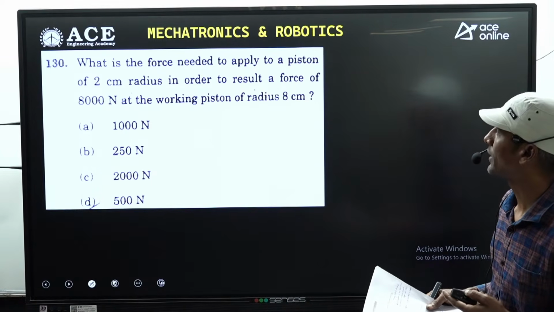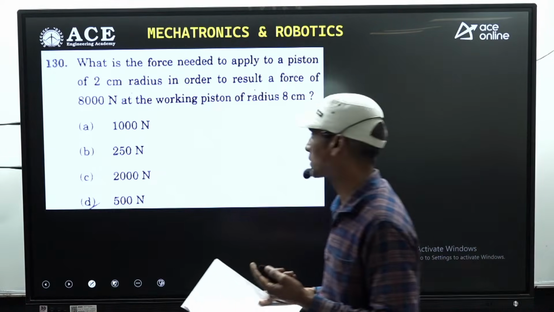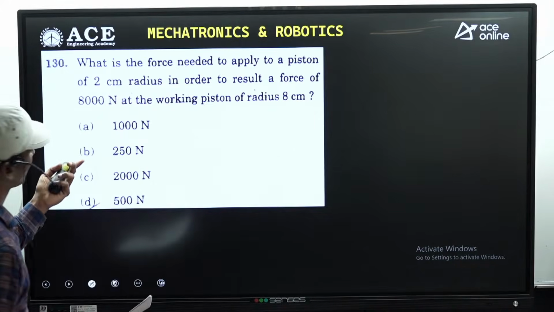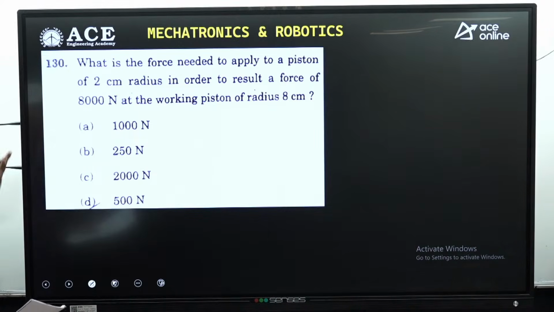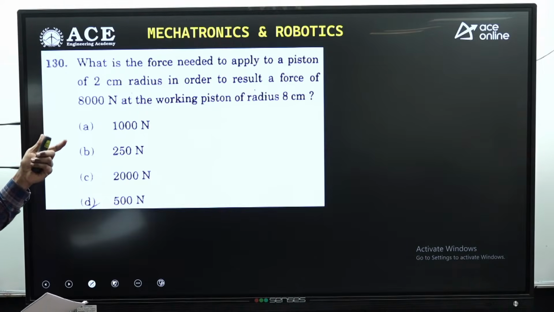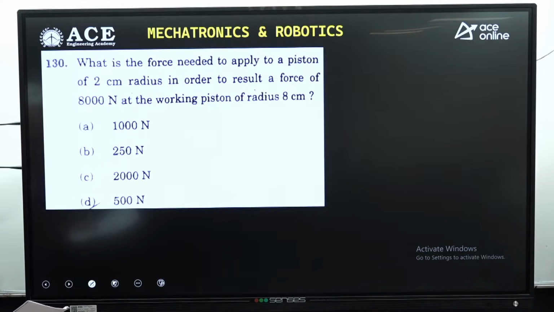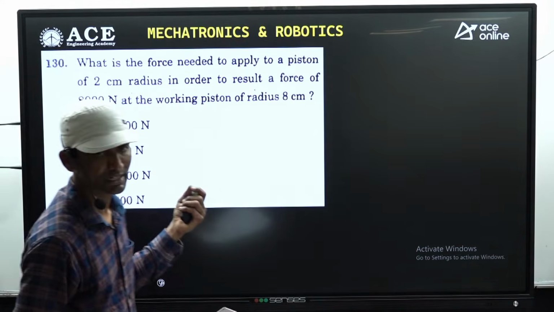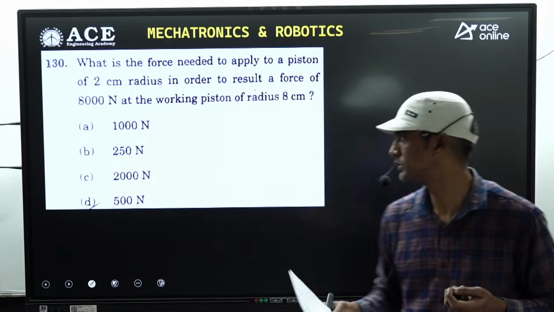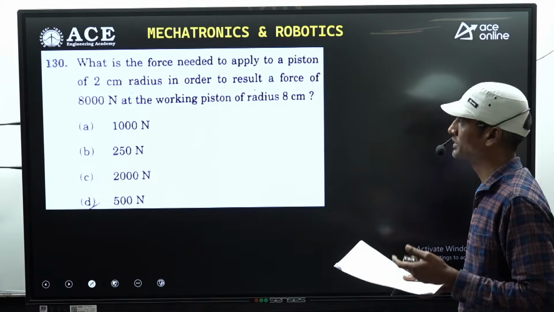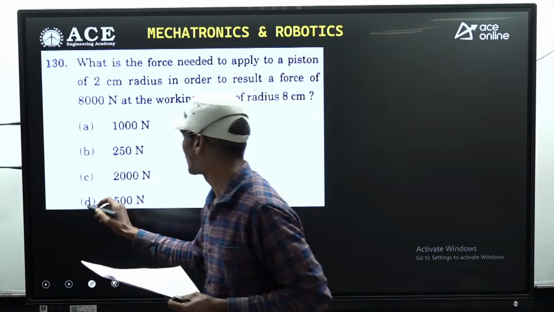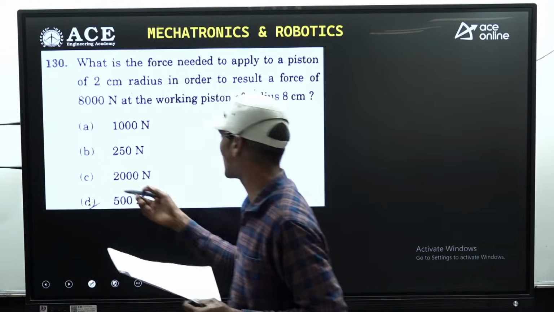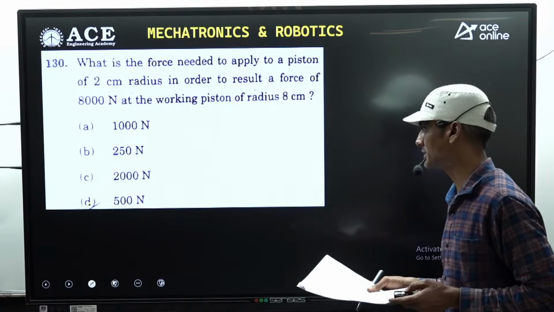So next one, we have again a very fundamental question concerned to the usage of fluid mechanics, which we can solve very easily, right? What force is needed to apply to a piston of 2 centimeter radius in order to result in a force of 8,000 newtons at the working piston of radius 8 centimeter, right? Using Pascal's law and the basic formula, we can calculate the answer as 500 newtons, right?